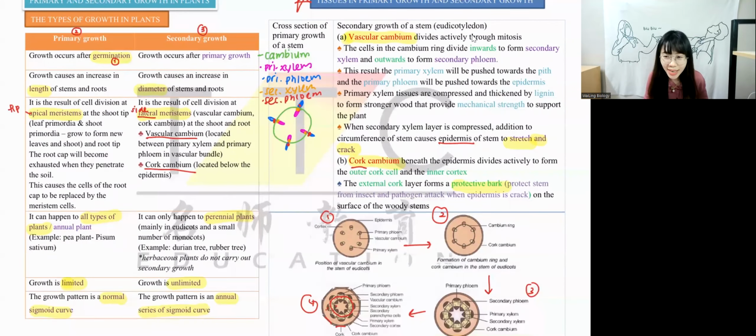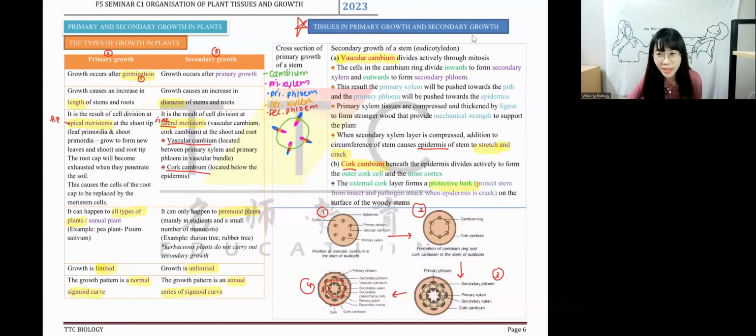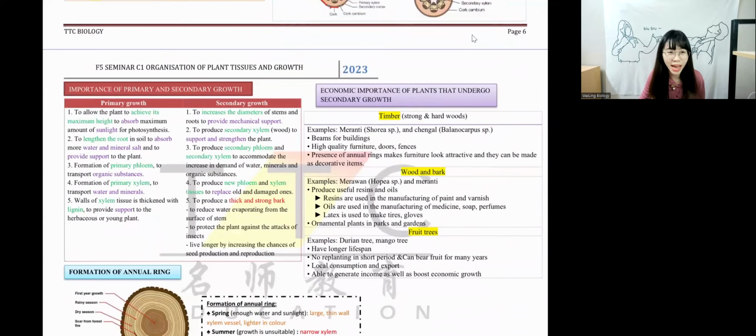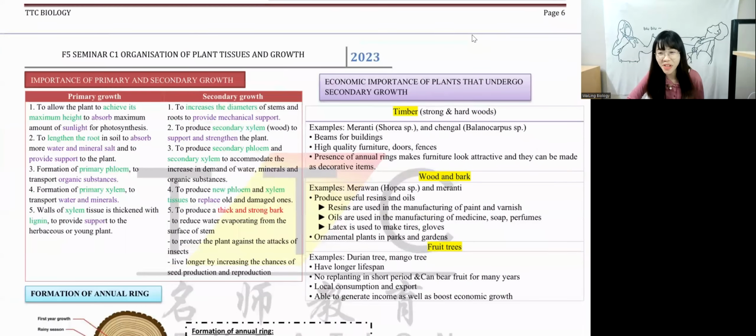Okay? Anybody has question in this page? You want to ask anything in this page? Anybody question? No? Okay, let's look at next one. We have importance of primary growth and secondary growth. As a plant, why do we have to grow? As a human, why do we have to grow? Okay, now for plants, why do they need to grow?